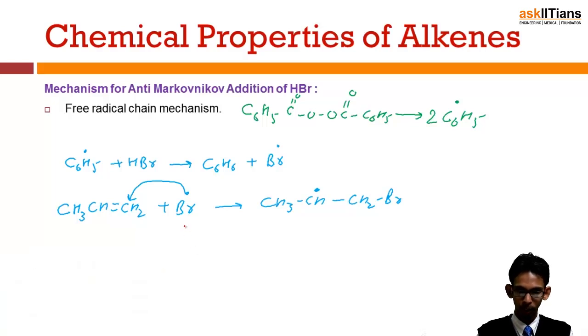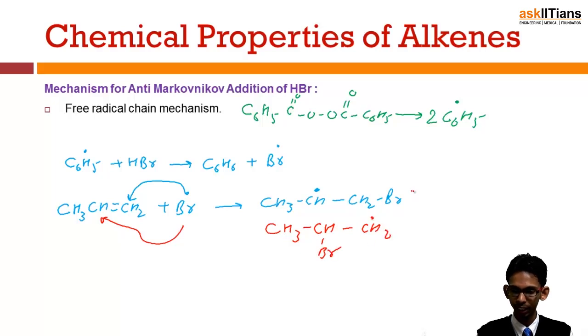This is another product which is possible. If bromide free radical attacks this carbon, the product formed will be CH3 CHBr CH2. Now we know this is a secondary free radical, which is more stable. So this one is formed and not this.